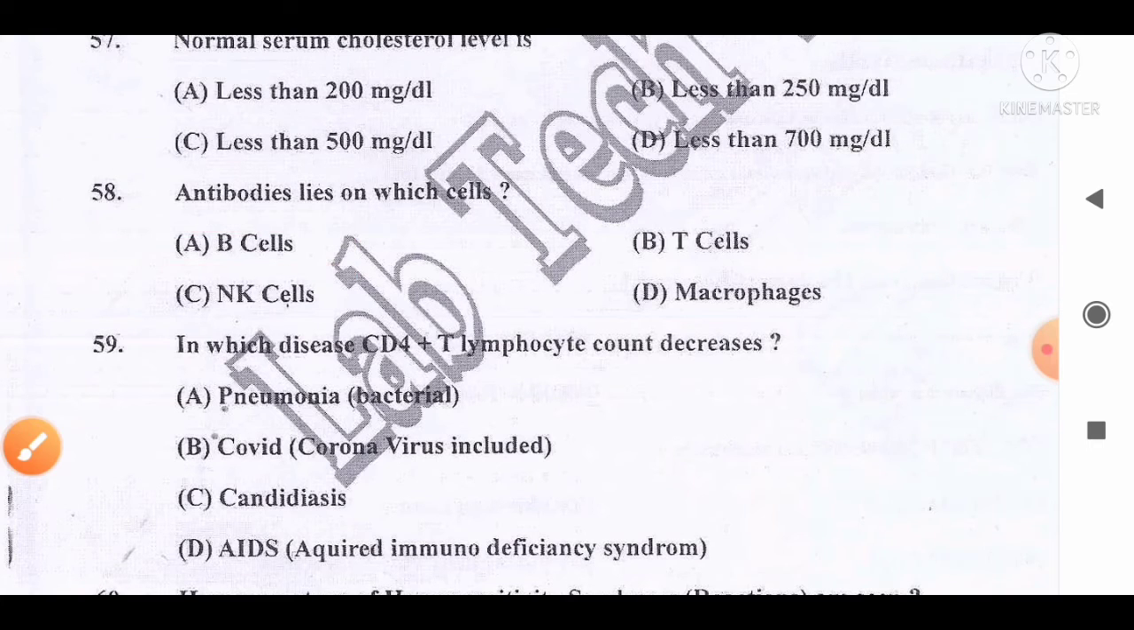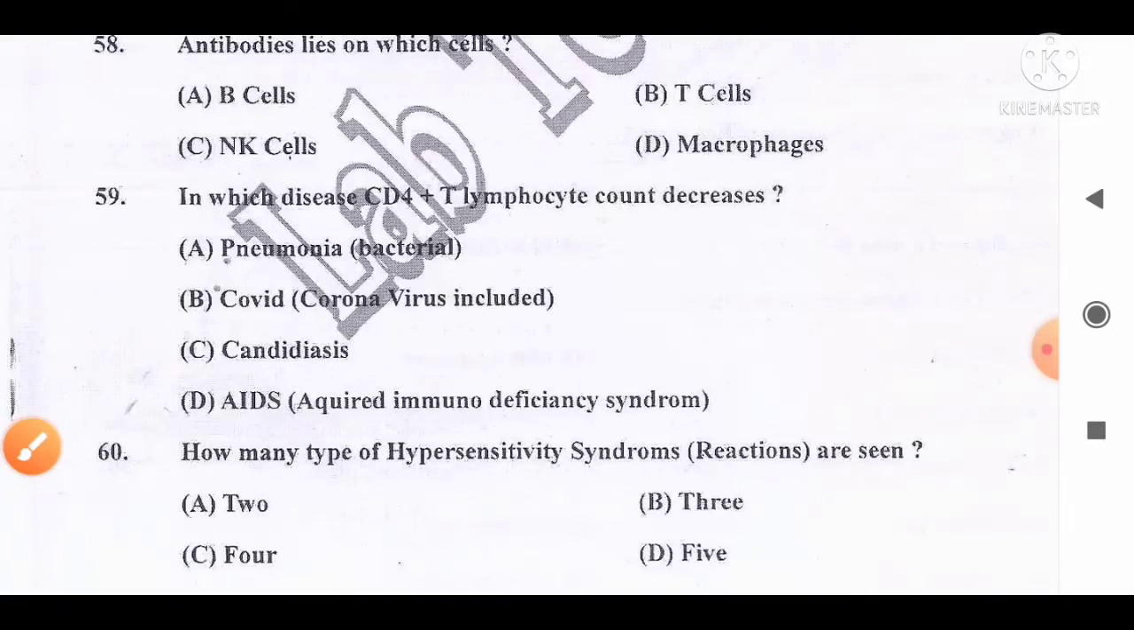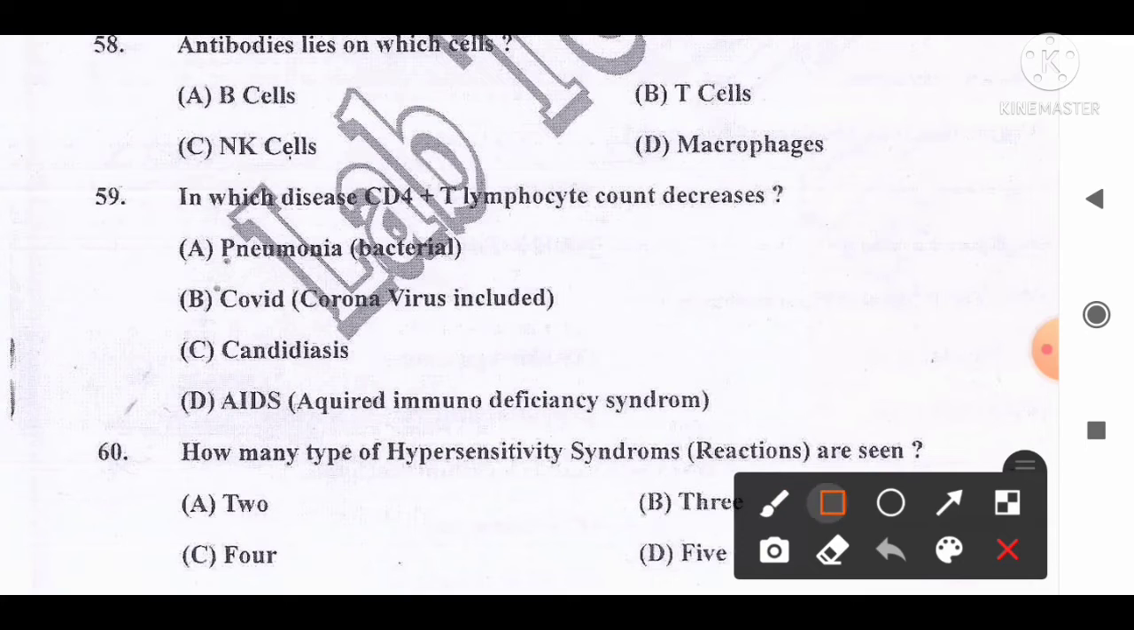Move to the next question, number 59. In which disease does the CD4 plus T lymphocyte count decrease? And the options are A, pneumonia or bacterial pneumonia, B, COVID, coronavirus disease, C, candidiasis, and D, AIDS, acquired immunodeficiency syndrome. And the correct answer for this question is option D.